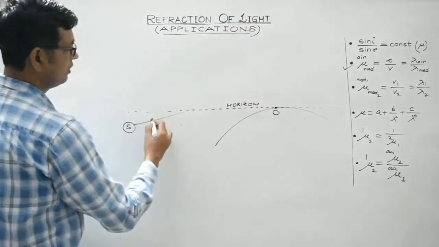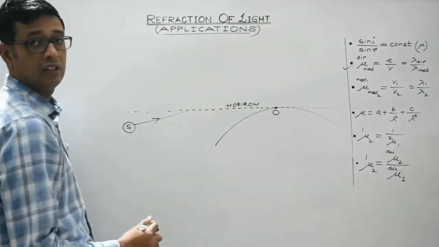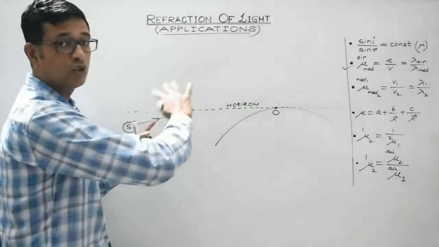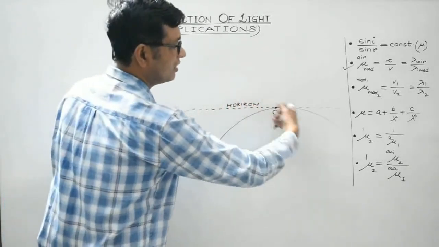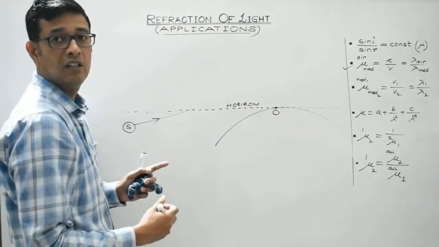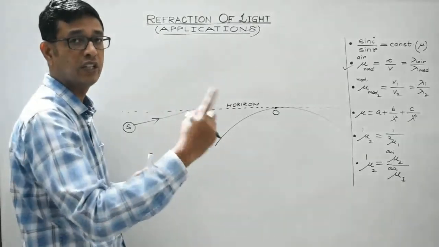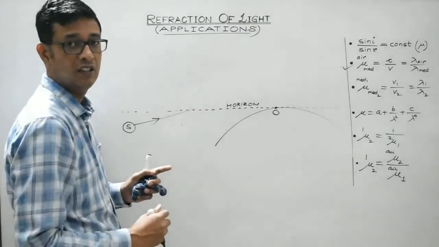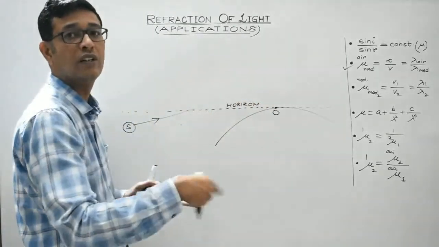These rays are going. Once it enters the Earth's atmosphere, it is traveling from rarer to denser. As it reaches near the Earth's surface, it will cross more and more pairs of media from rarer to denser, then again from rarer to denser. So as it approaches the Earth's surface, the medium will become more and more dense.